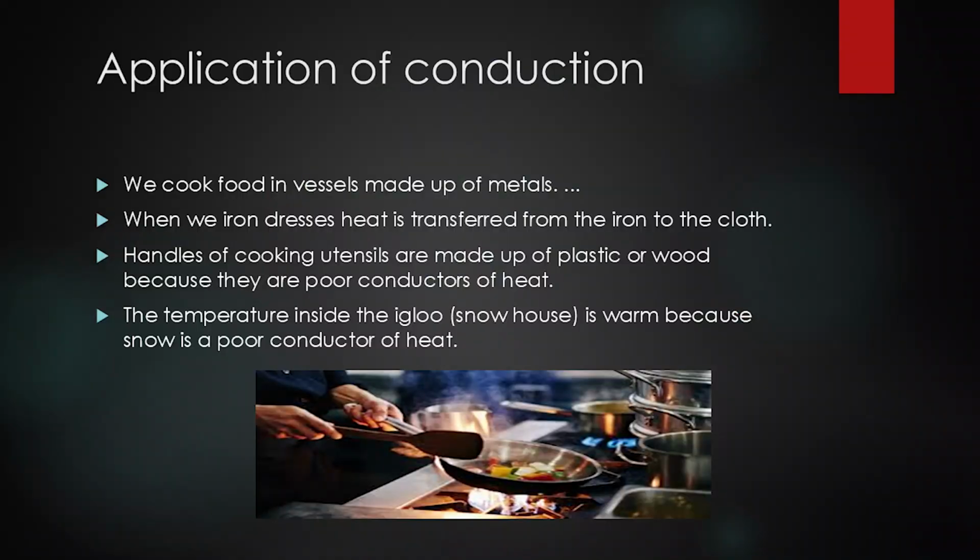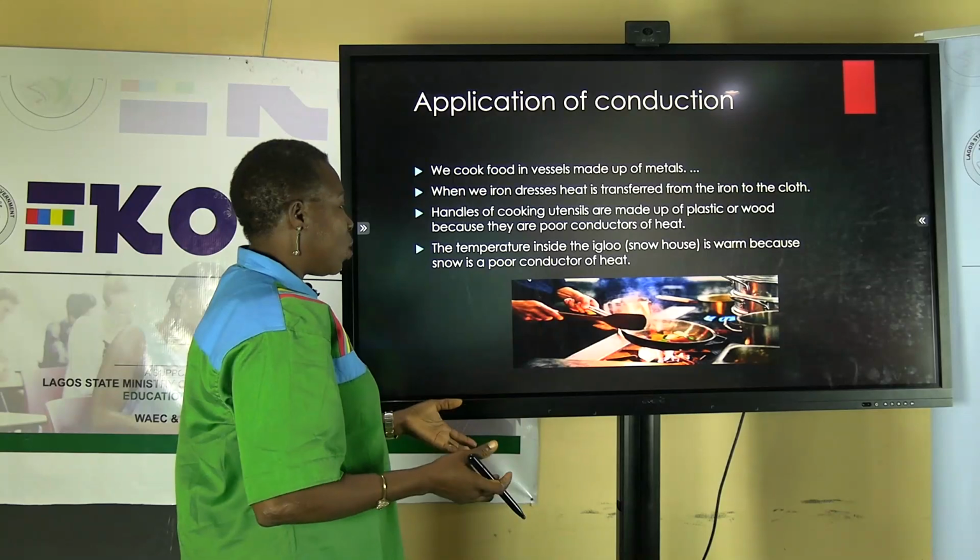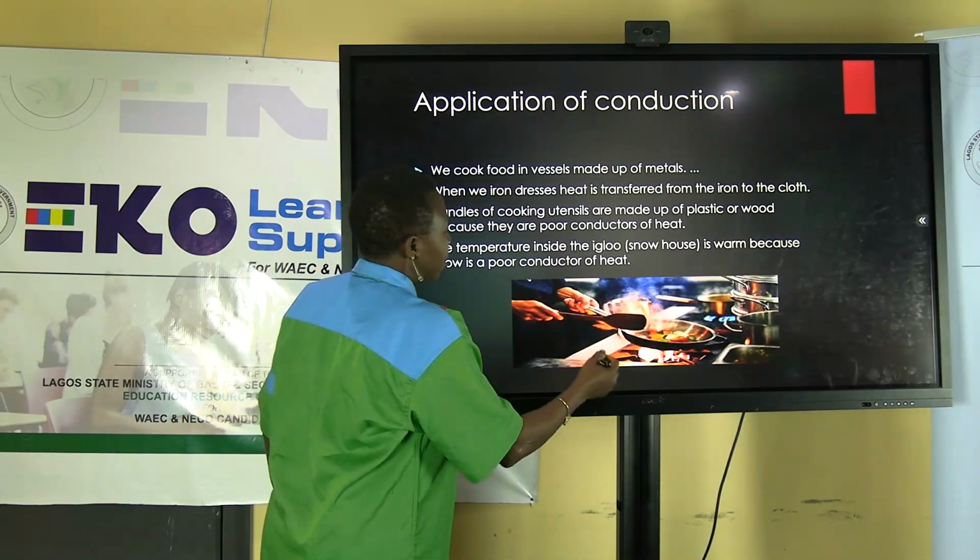Then the temperature inside the igloo, which is a snow house, is warm because snow is a poor conductor of heat. And this is an example of what we have here. You can see that the turning spoon is also made of wood instead of metal, and the handle is also made of what? Plastic. But the spoon itself is made of a metal, which conducts heat.